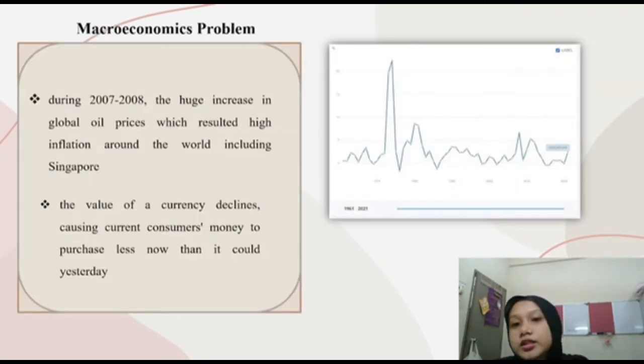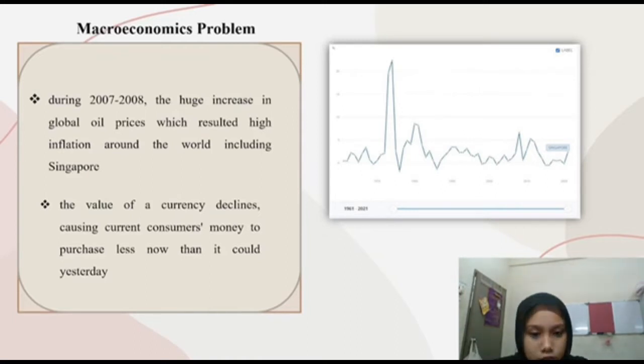The next one is macroeconomic problems. The first one is inflation. Inflation is defined as a rise in the economy's overall price level. The word overall means an increase in the average price of all the products we buy, and not just one item or a specific group of items.